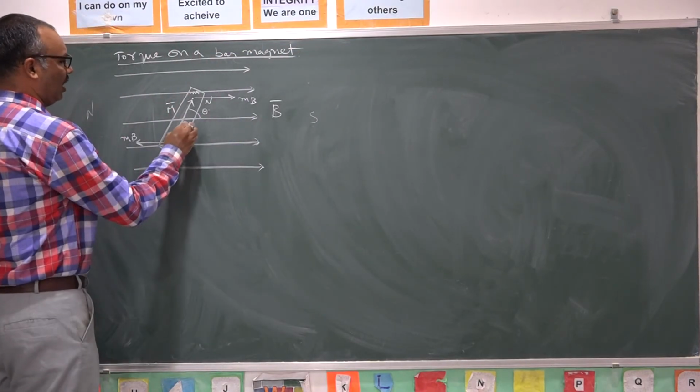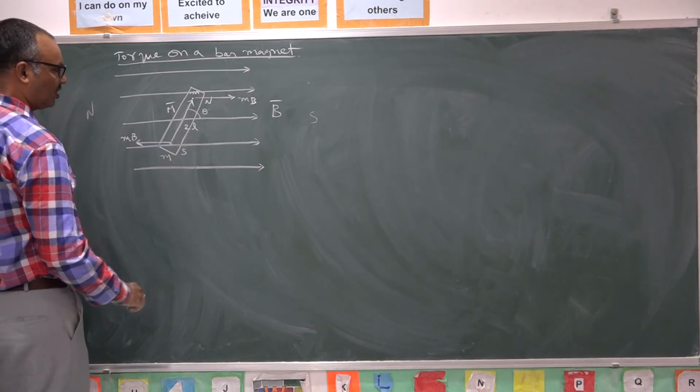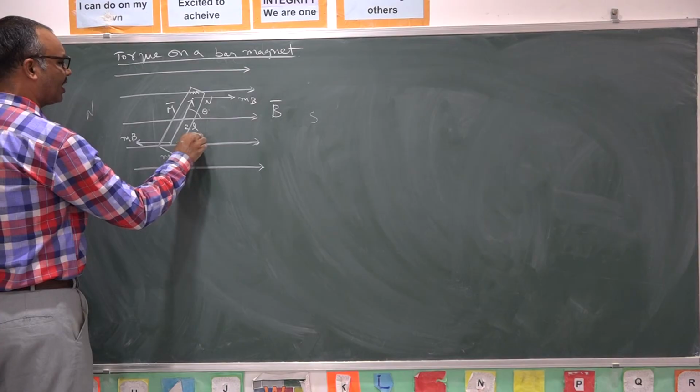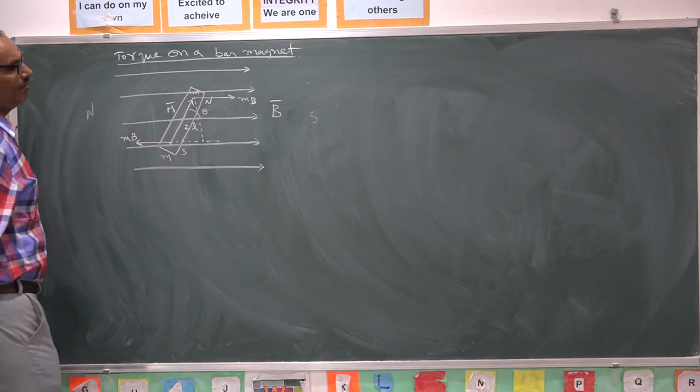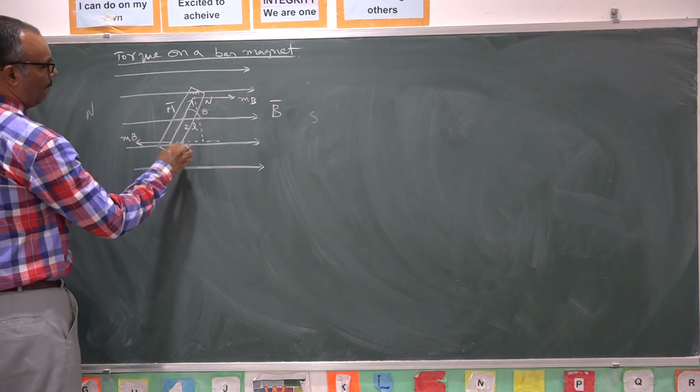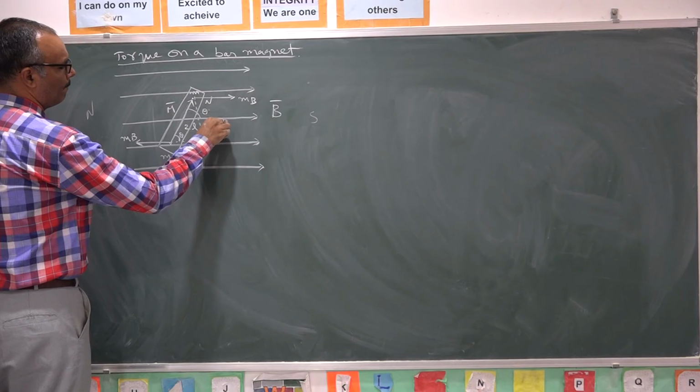You know that the length of the magnet is 2L. Here two forces are acting. This force is acting on this line, this force is acting on this line. I need this distance. If this angle is theta, this is also theta, so the distance will be 2L sine theta.